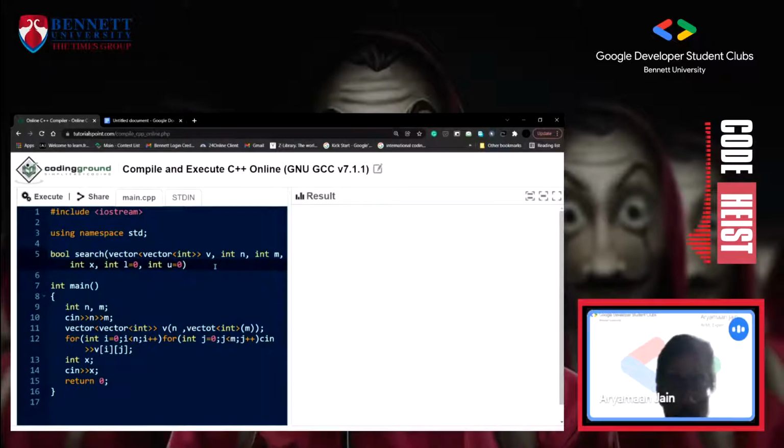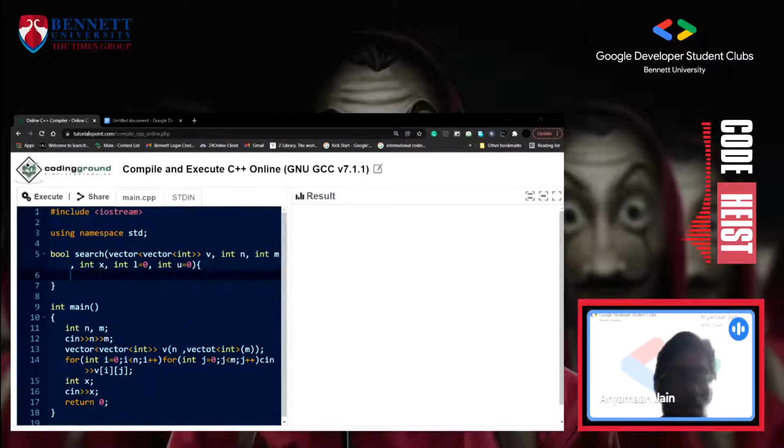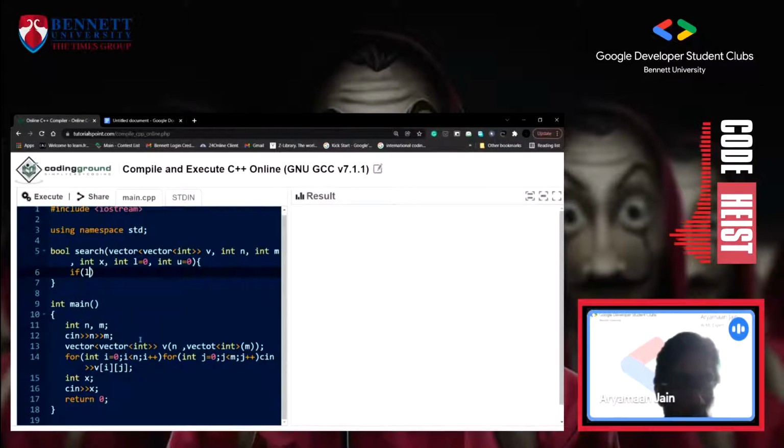So this will be a case, right? So this will be a case if the left thing. So basically there will be two pointers.